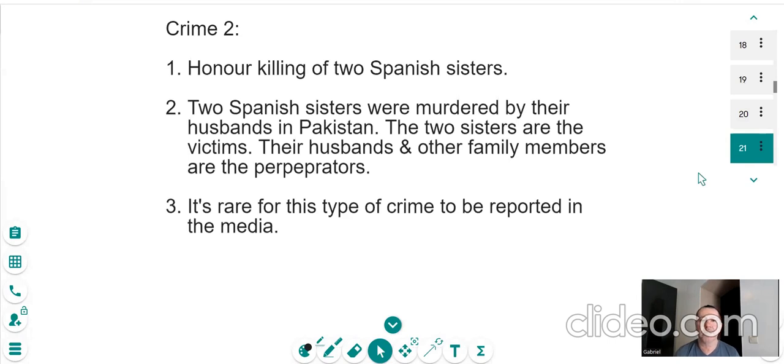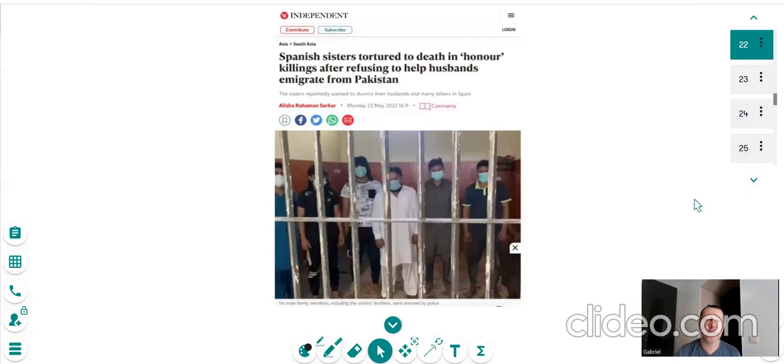The 2 sisters are the victims. Their husbands and other family members are the perpetrators. Why did this receive media attention? It's very rare to see honor killings in the media. And here we have just one piece of media coverage from The Independent of this crime. So this is crime number 2.